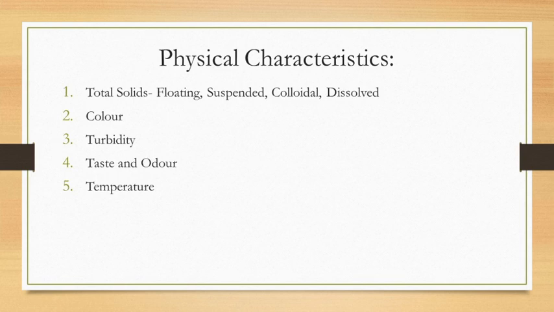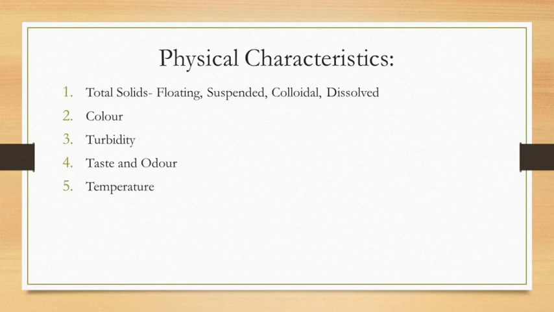The next is color. Color is due to dissolved matter, due to organic acid present in the waste, and also due to the presence of detergents, dyes and pigments. Due to all these, industrial waste has different colors.